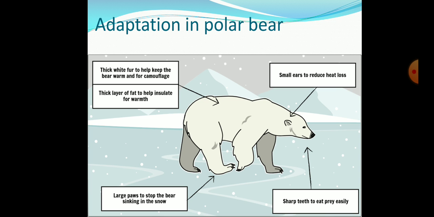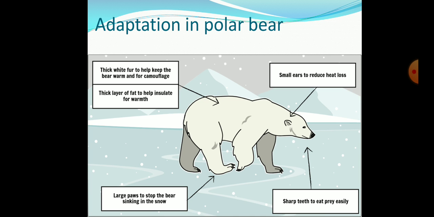Okay, so with the help of their claws, these animals dig the ice cap, and they will take their food easily. So these have a very good sense of smell, and they have paws that are flat and broad, which help them to walk easily on the ice cap, and they also have long and sharp claws that provide good grip and help them to walk on the ice easily.